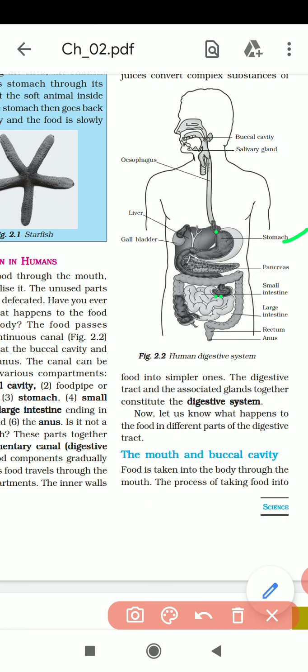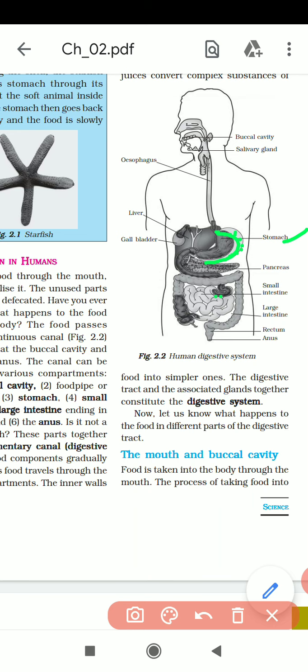Now when the food enters our stomach, the walls of the stomach secrete hydrochloric acid, digestive juice and mucus. Now what are the functions of these? Mucus protects the stomach from the acid.